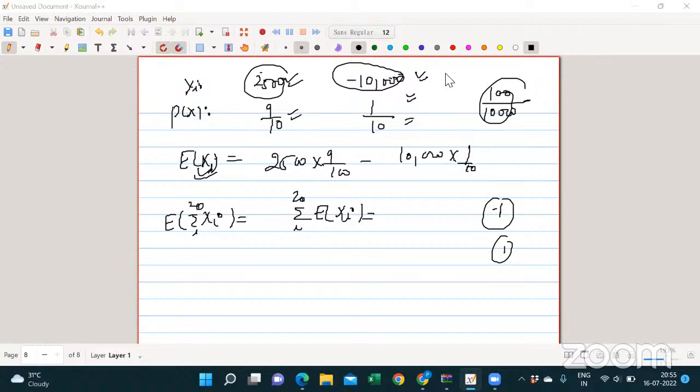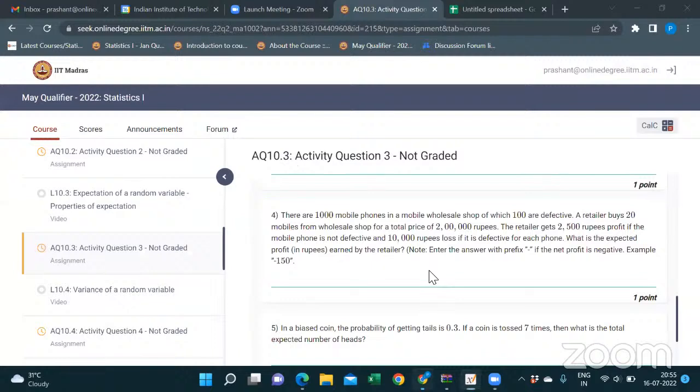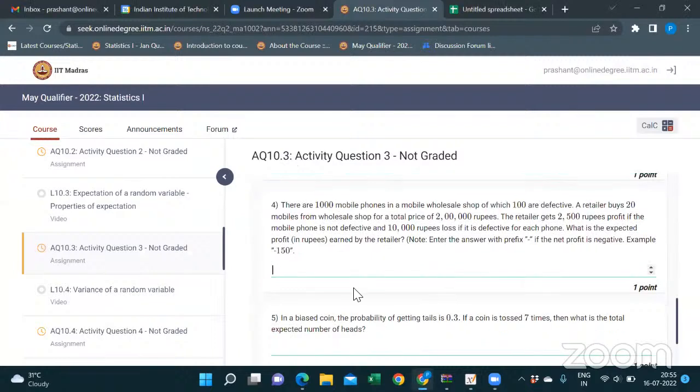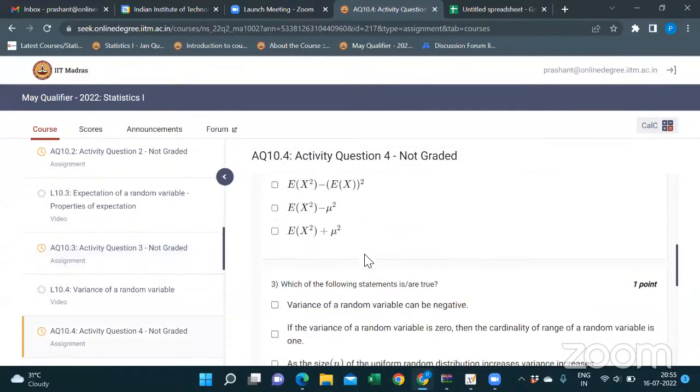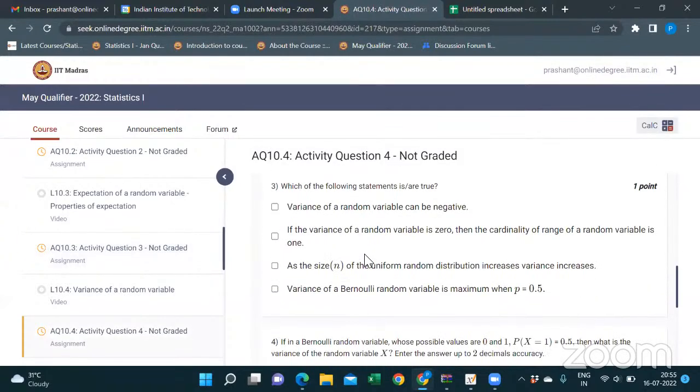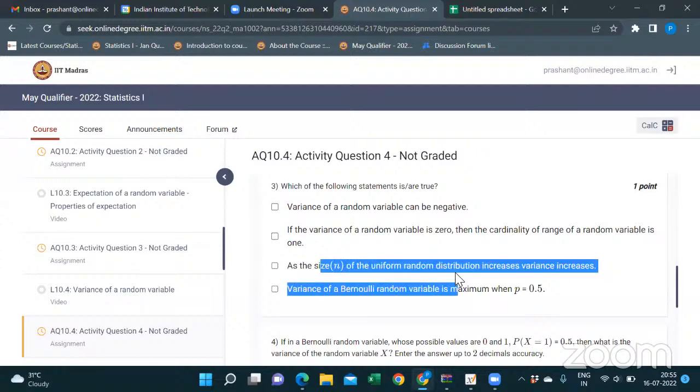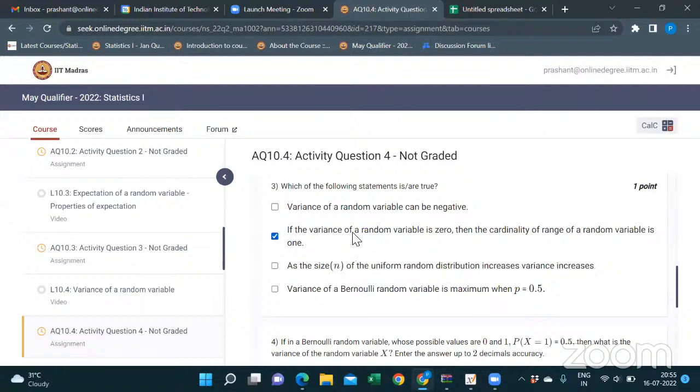Now the second question, in Activity 10.4, question number 3. You just have to check these statements, the third point and the second point. These are the facts, but I didn't understand the meaning.